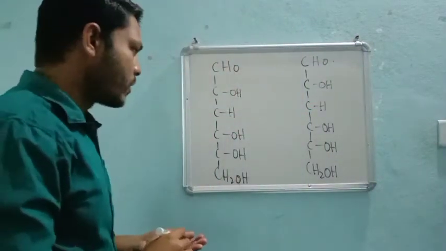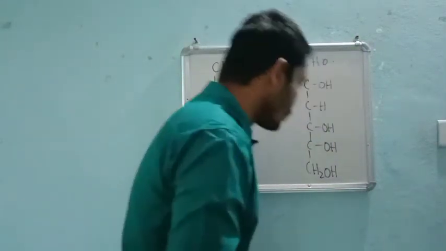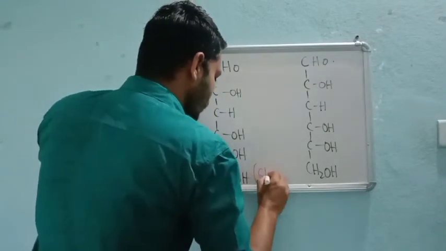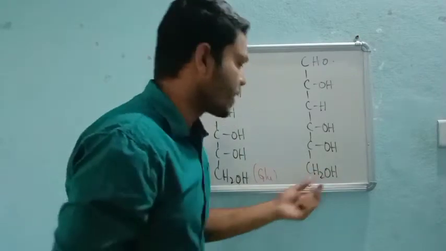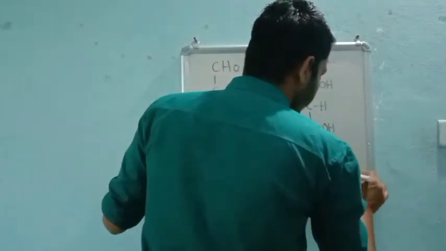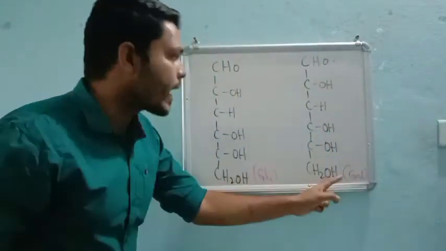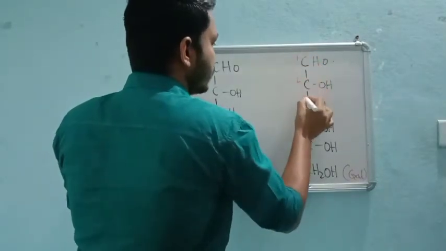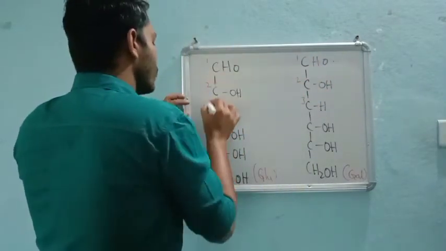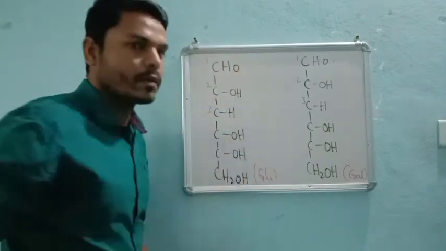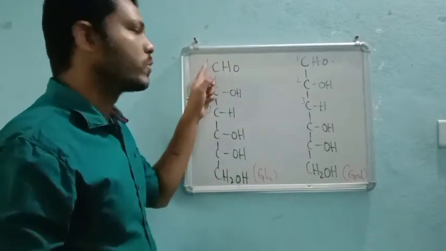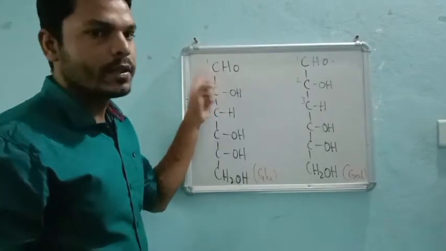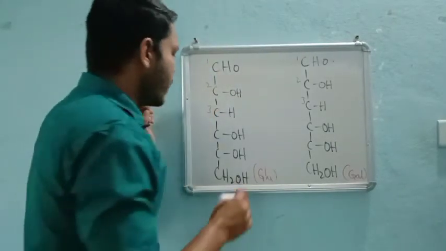This is the condition with glucose. But if I say this is galactose, then the numbering should start from here itself, 1, 2, 3. Why? Because there is a functional group, so priority goes to this functional group only. So the first carbon will be this, and now the third carbon.